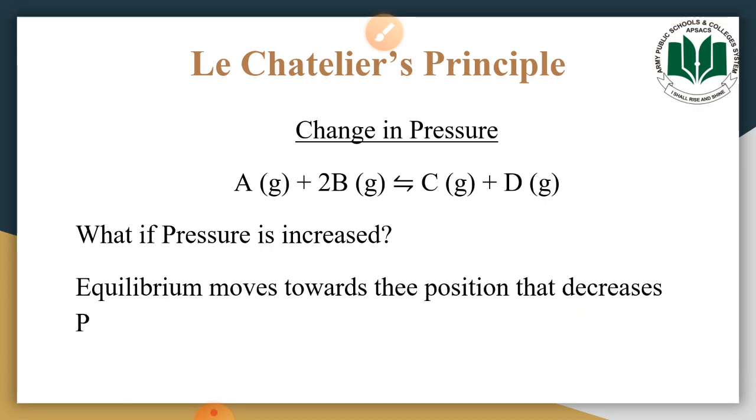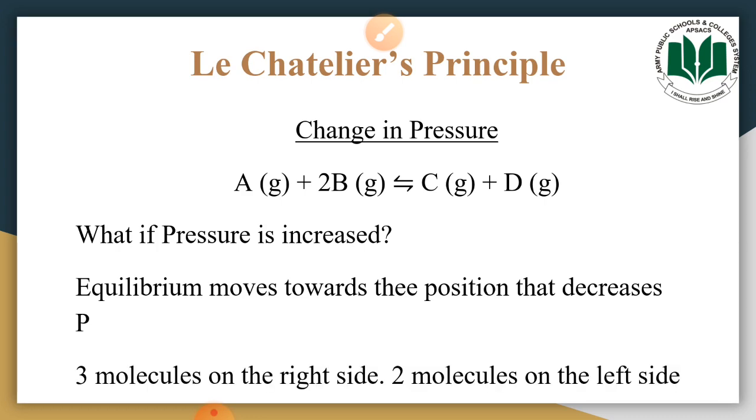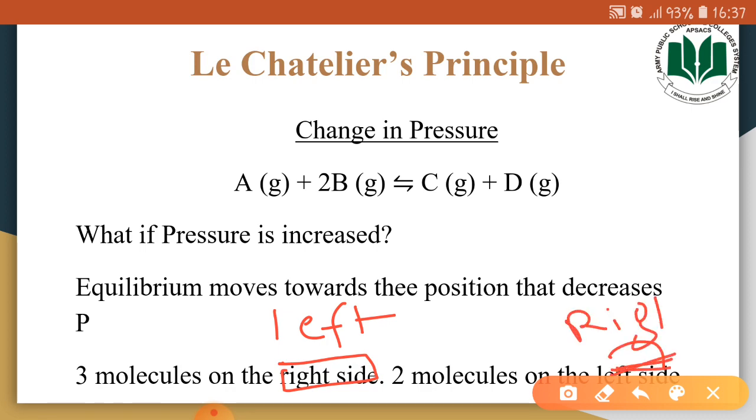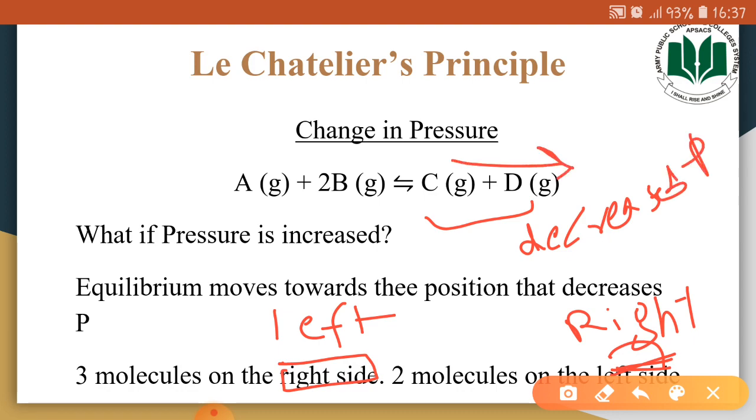So when we increase the pressure, equilibrium will move towards the position that decreases the pressure. Now, there are three molecules on the left side and two molecules on the right side. So what would happen? There is a decreased pressure on the right side, so the equilibrium position will move towards this direction. And what is happening in this direction?